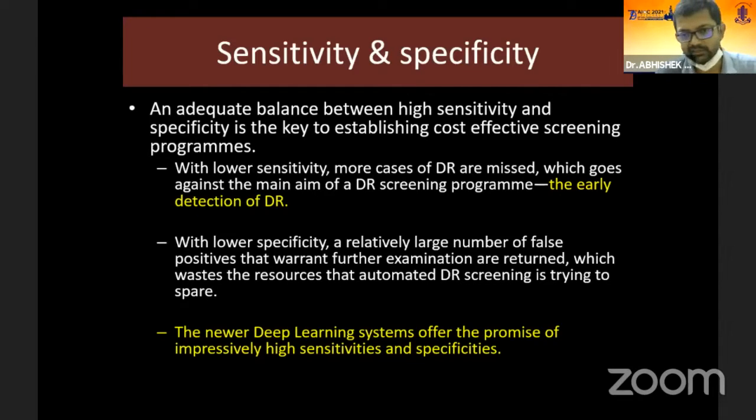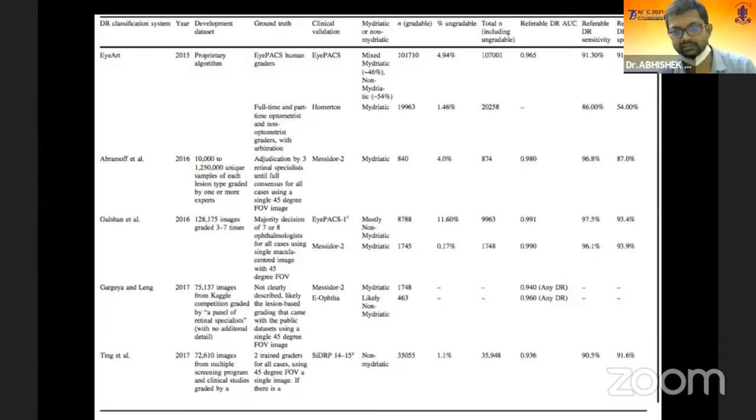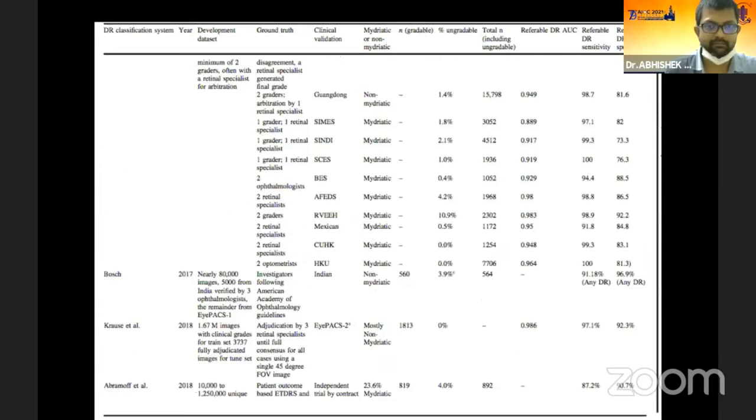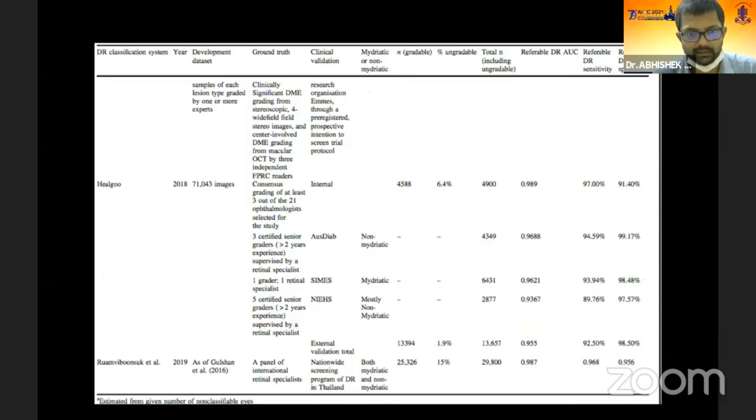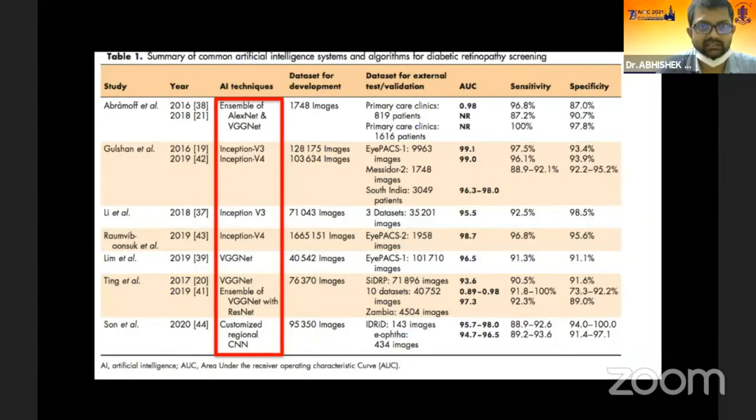However, the newer deep learning systems, as we have discussed in the previous talks, offer the promise of impressively high sensitivity and specificity. So we can see from 2015, when the first IDx-DR was introduced, it had a sensitivity and specificity of around 91%. And then there are multiple systems which are already in progress, and these are the techniques these algorithms are using.